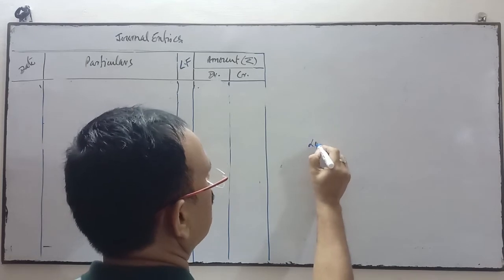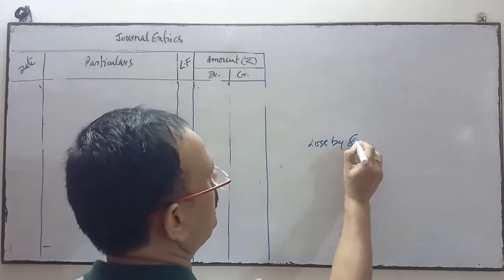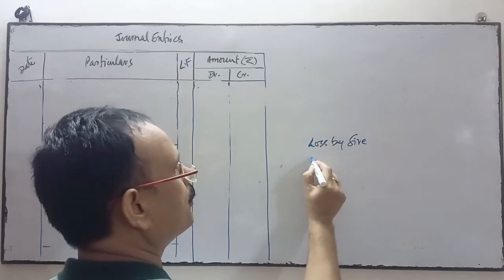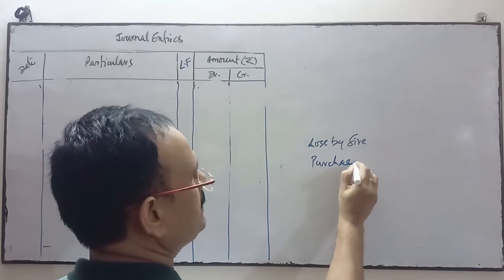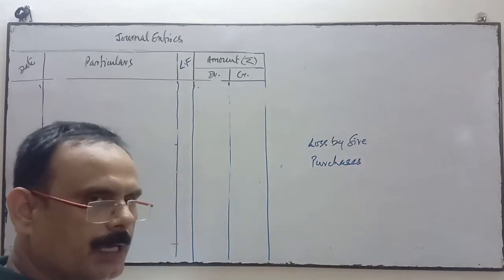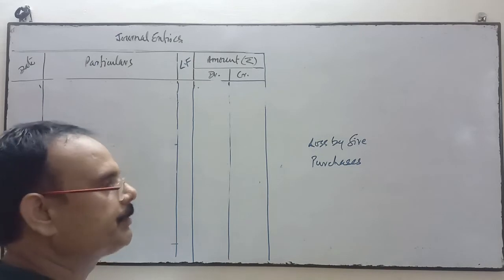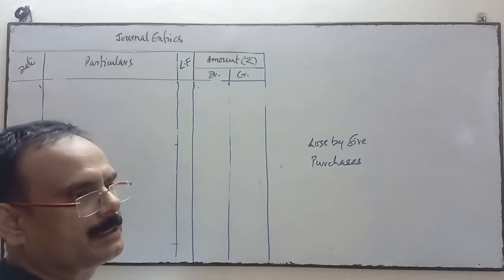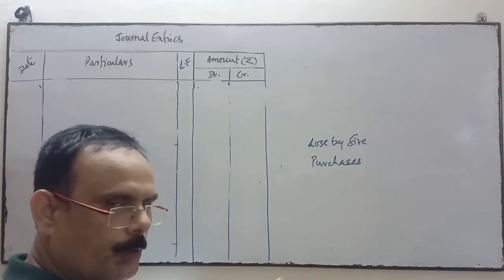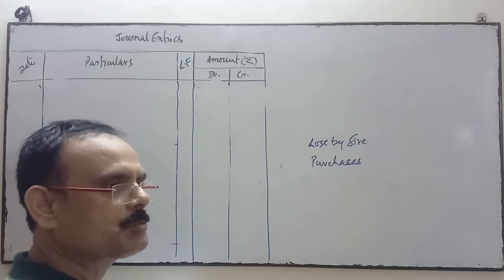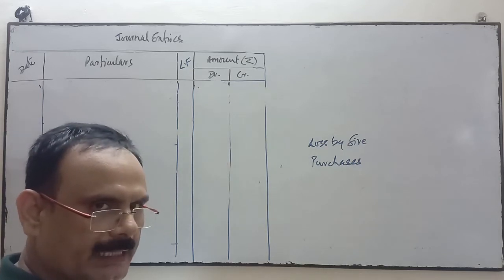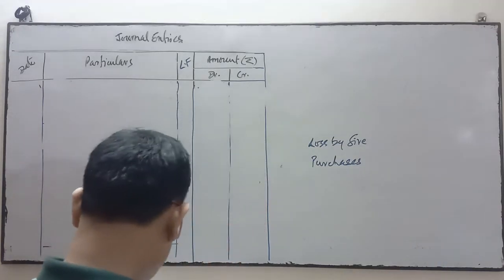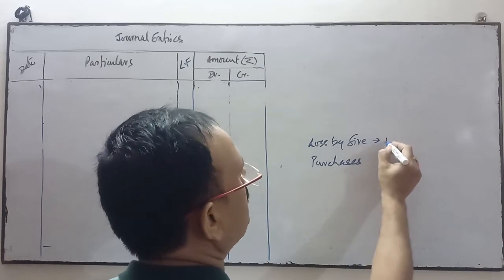So we will open the loss by fire account. And when goods are lost by fire, in place of goods we will open the purchase account, because when we purchase the goods we open the purchase account, and when the goods are lost by fire or lost by accident or lost by theft, it means our purchase will be affected. Purchase will decrease.